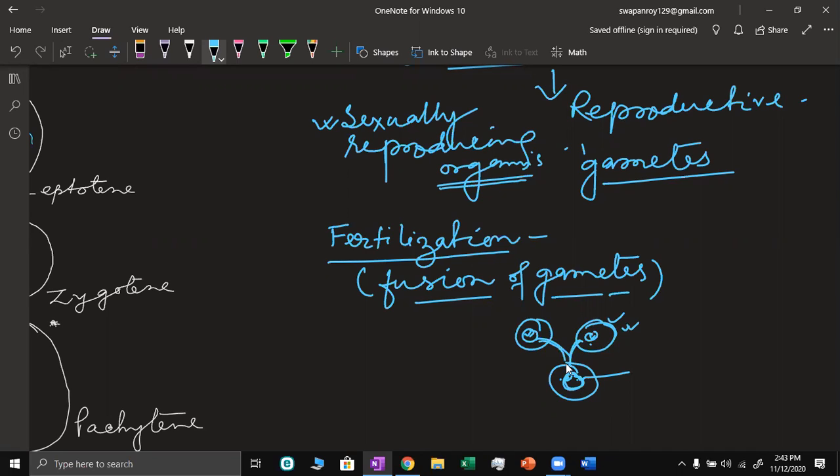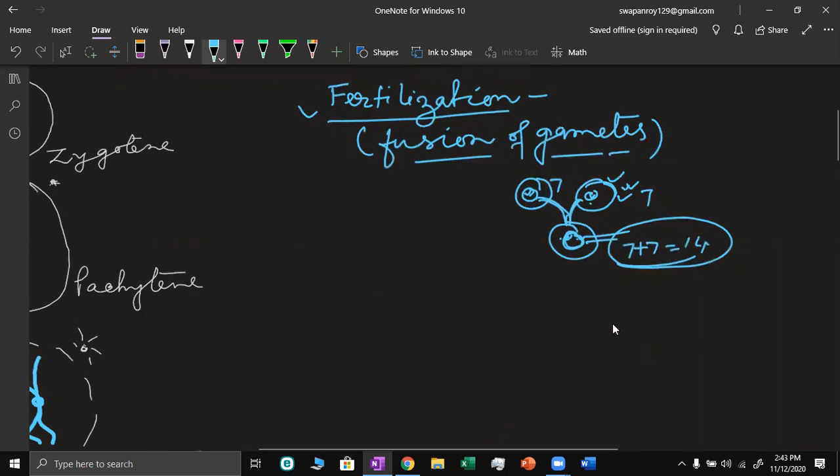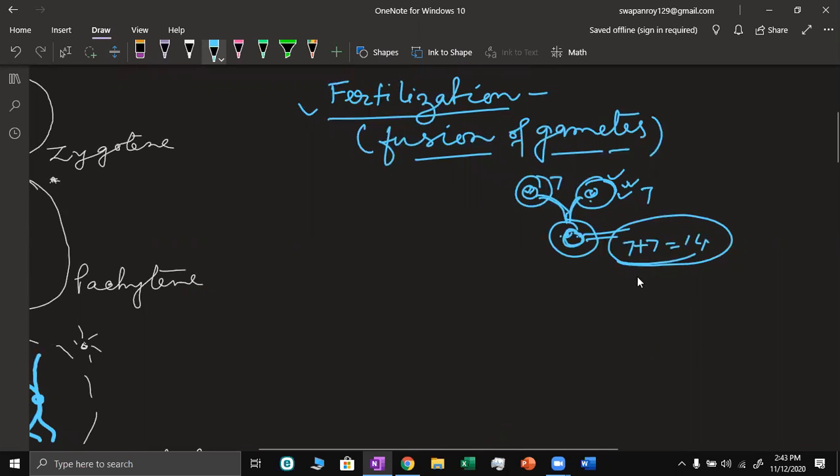So the chromosomes in the gamete come from two different cells. Here the total number of chromosomes will become double. Whatever the chromosome number here, say if it is 7, this one also 7, then in the zygote it will become 7 plus 7 is equal to 14. So by the process of fertilization, the number of chromosomes becomes double, and fertilization is essential in sexual reproduction.